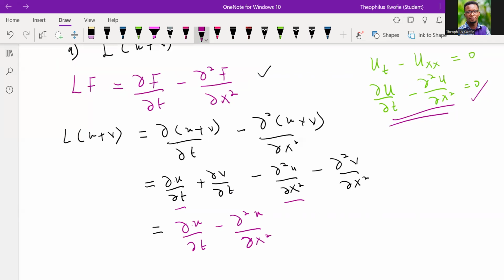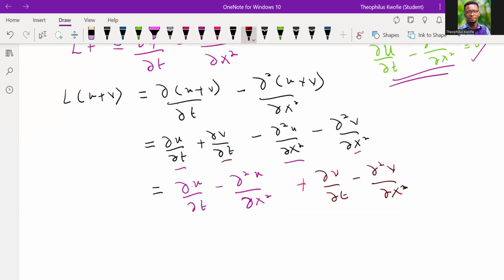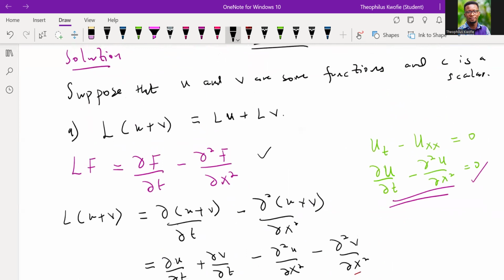Then let's also group the V's, right? So we have one here and then here. So we're going to have the partial of V with respect to t minus the second partial of V with respect to x. Now let's convert this back to the way the solution was looking, okay?